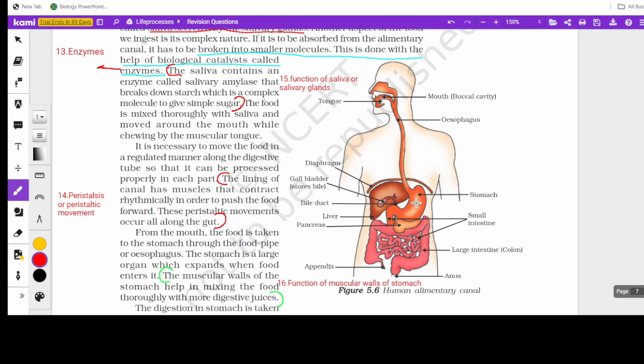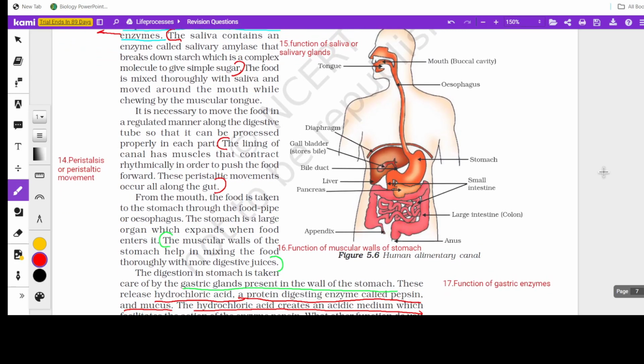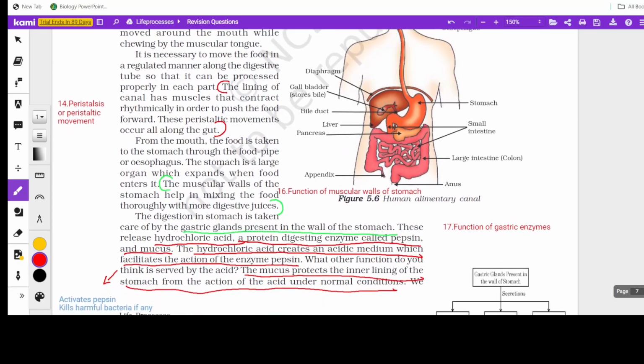Then coming to the gut, through the esophagus, the peristaltic movement is important. Actually, peristaltic movement is not found only in the esophagus, it is found all along the gut. Now coming to the stomach, the muscular walls of the stomach. This question has been asked once: the muscular walls of the stomach help in mixing the food thoroughly with more digestive juices, as it keeps churning.